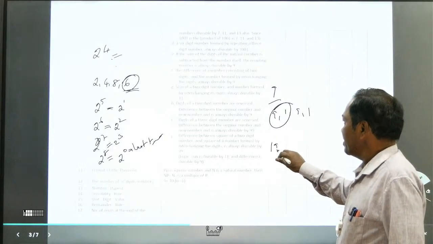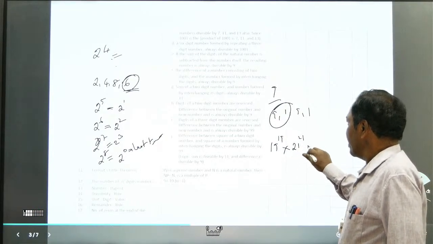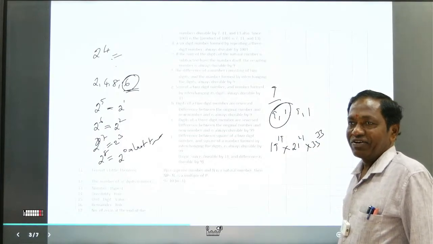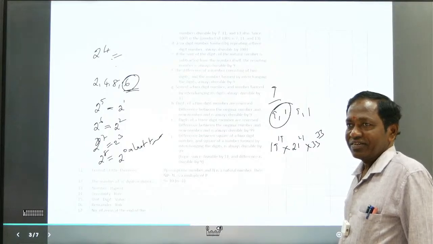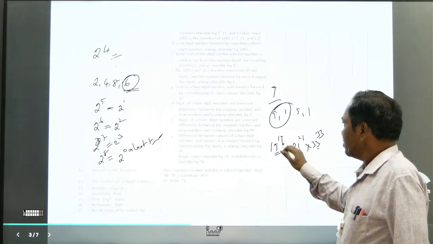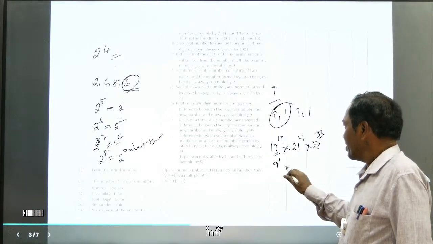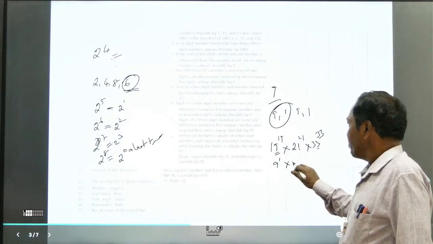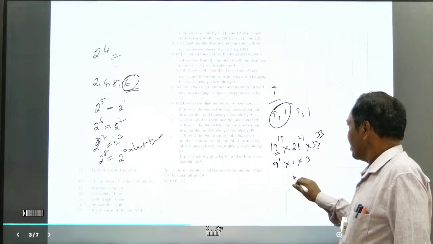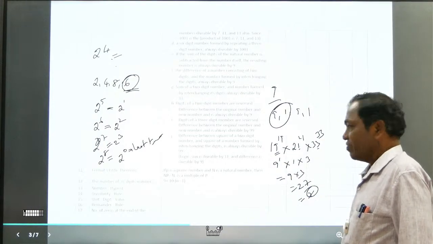You may get questions like that: 19 to the power of 19, 21 to the power of 21, 33 to the power of 33. What is the unit digit? You take the unit digits, here 9, 1, 3. 9 to the power of 19: what is the cyclicity of 9? 2 terms, so 9 to the power of 1. Here it is 1 to the power of 21 only, into 3 to the power of 33. 4 terms in a cycle, so that is 3. It means 9 into 27, so the unit digit is 7.